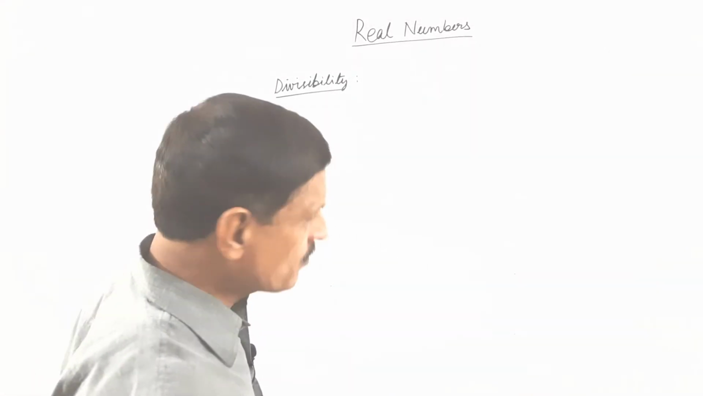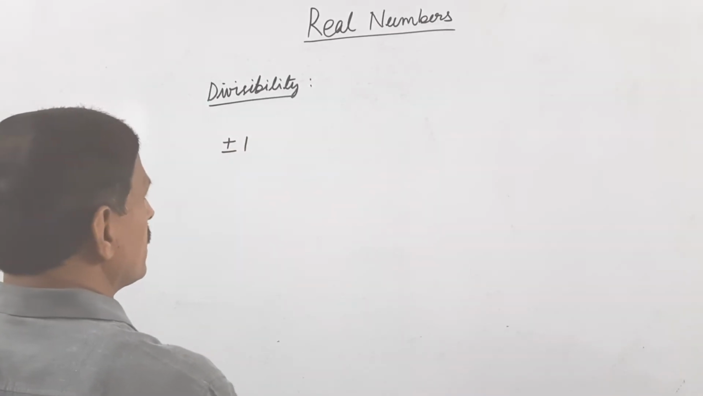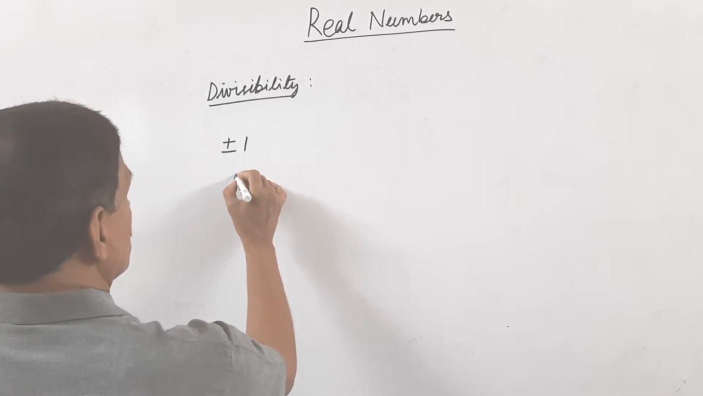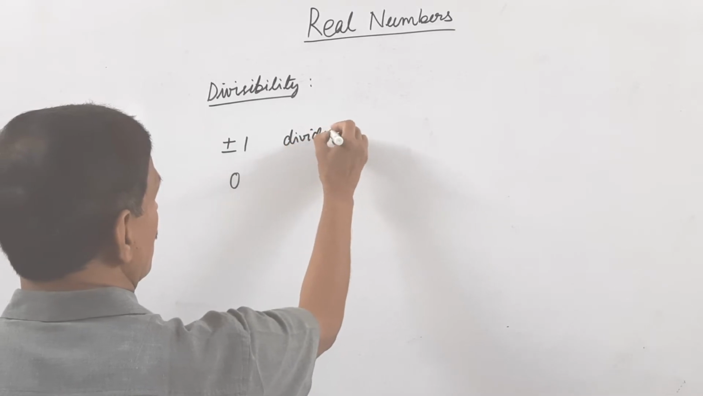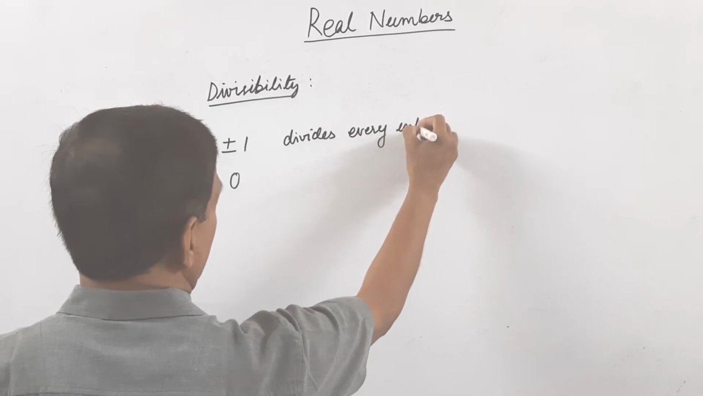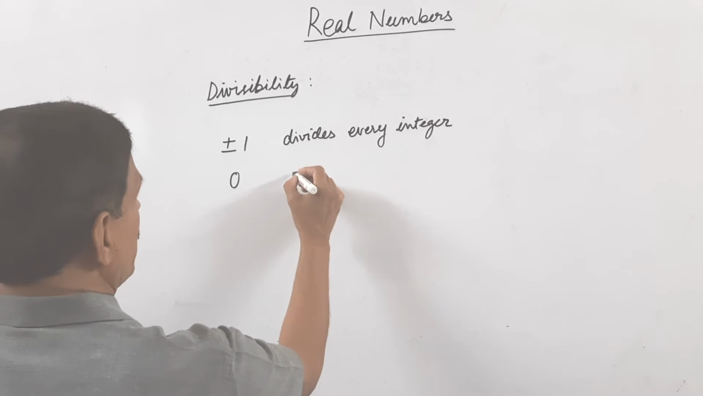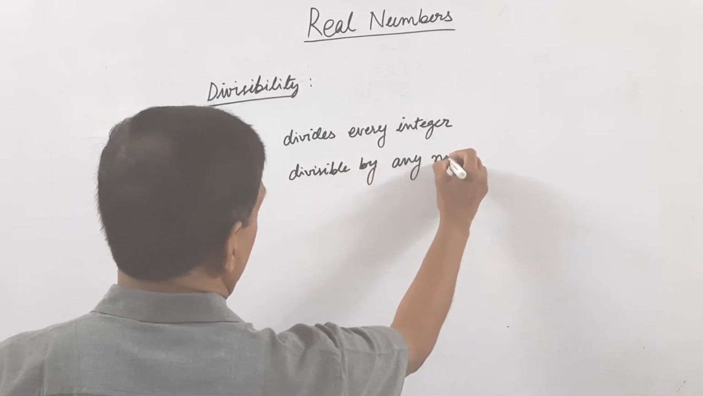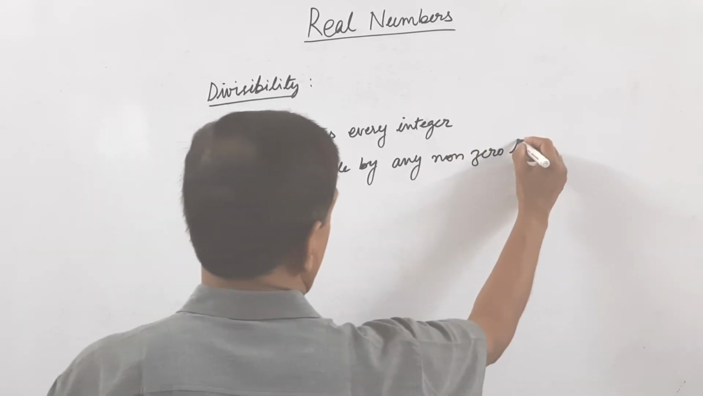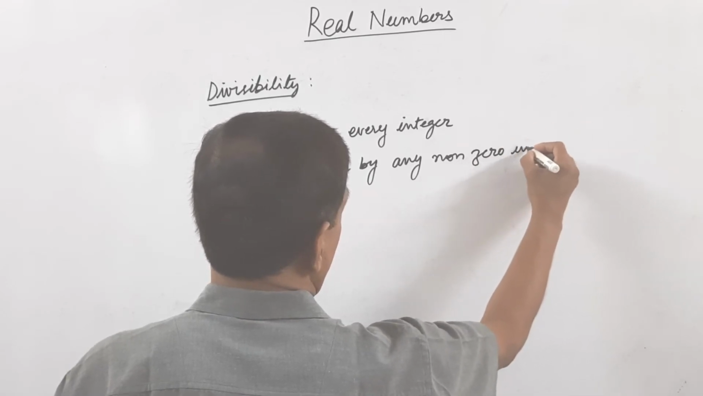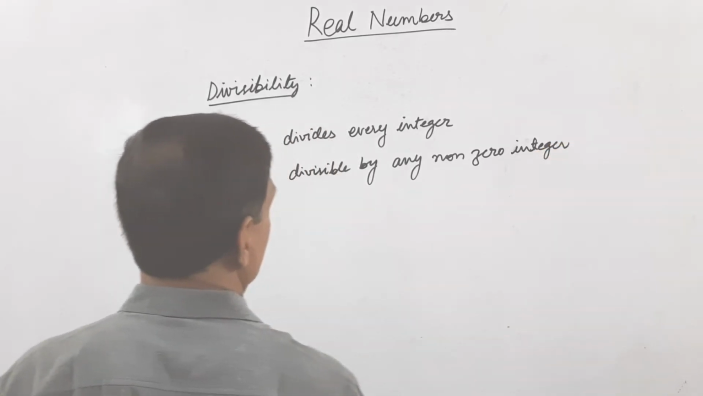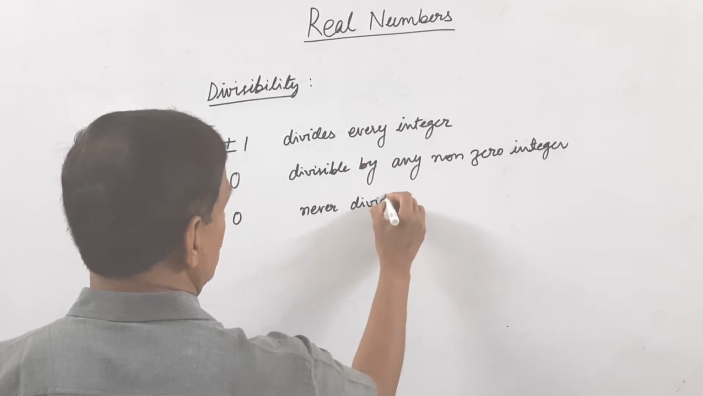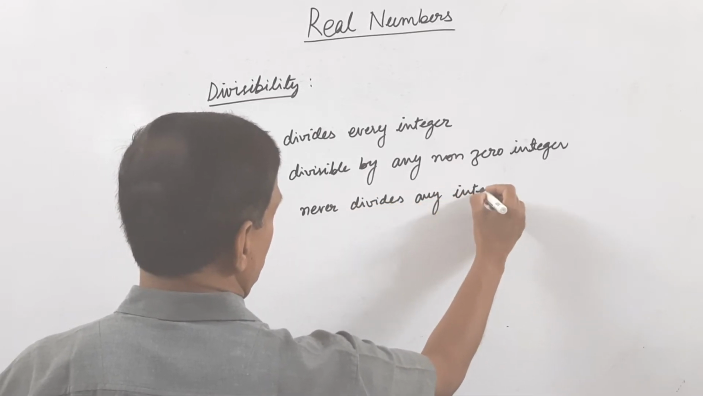There are some properties of divisibility. Plus minus 1 divides every integer. 0 is divisible by any non-zero integer. Zero never divides any integer.